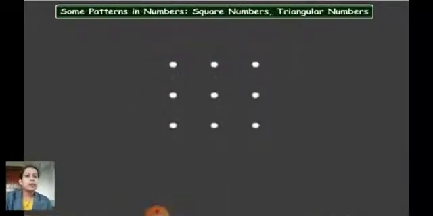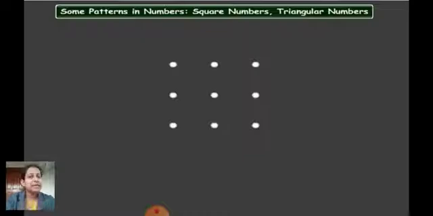Here also you can see 3 rows, and in each of these 3 rows there are 3 dots. That means when you multiply 3 multiplied by 3, what will be the answer? Yes, it is nothing but 9.